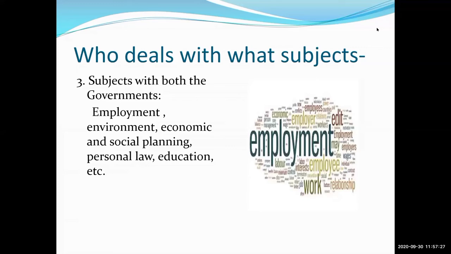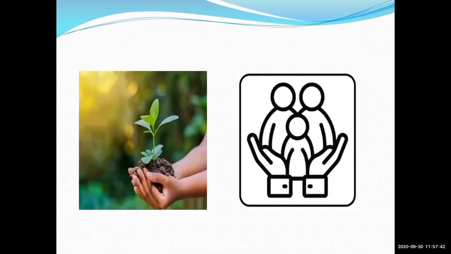So the union government and the state government both are looking towards the employment. Yes. And the second one is environment and social planning. For that, look at the next screen. Yes, students. In that, we have to learn about the environment. Yes. Here you can see the two pictures. The first picture is about the environment. All are able to see the picture? What do you see in the first picture?